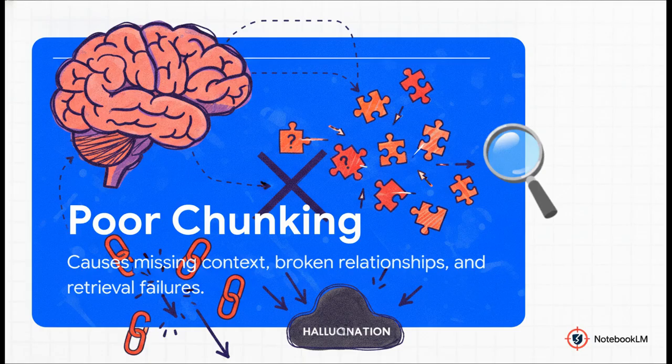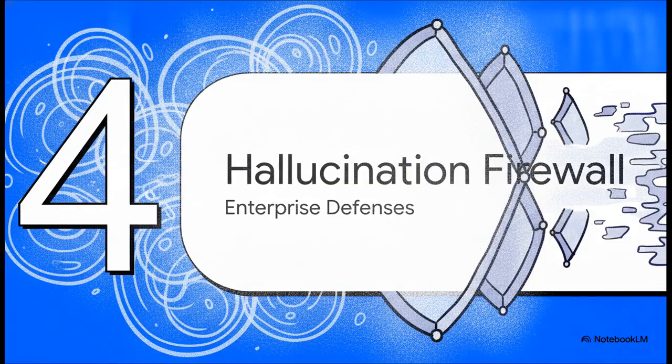If you break your data down poorly through a bad chunking strategy, you end up with missing context and broken data relationships. You practically guarantee retrieval failures, which, as we just established, guarantees hallucinations. Okay, section 4, the hallucination firewall.